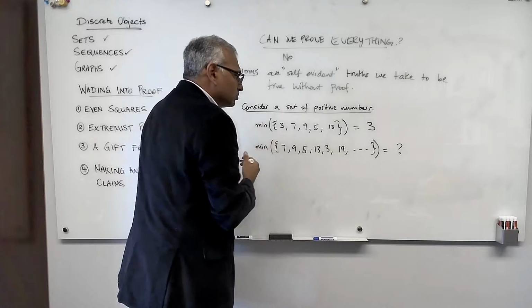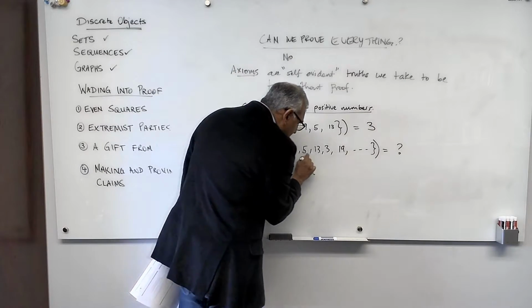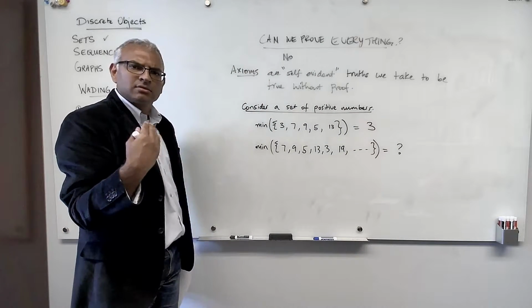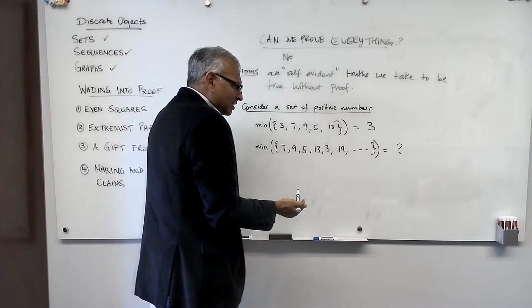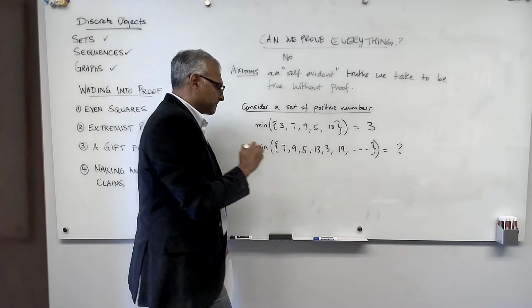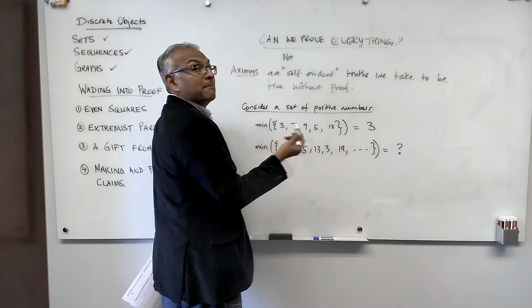So we don't know the minimum, but as long as this set of numbers contains only natural numbers, we believe that the minimum is either 1, 2, or 3. In other words, the minimum exists. Inside the set, the minimum exists, and it's a member of the set.